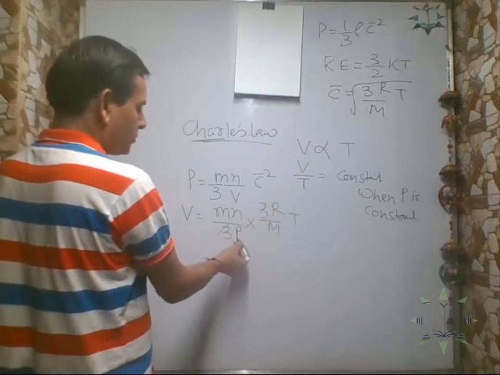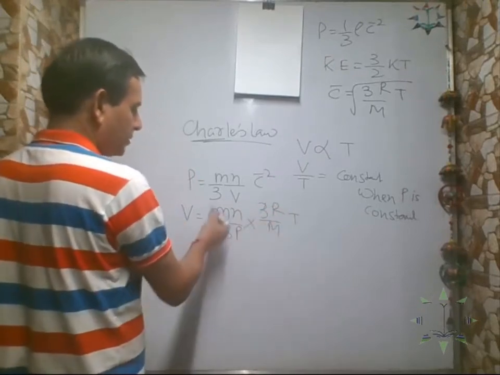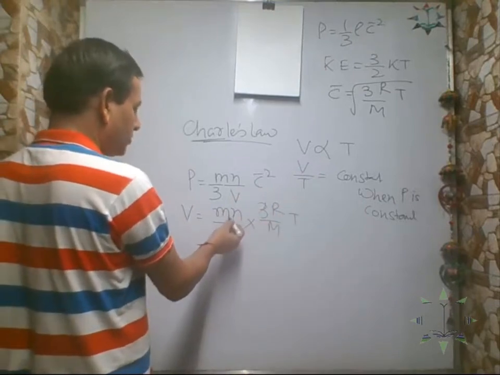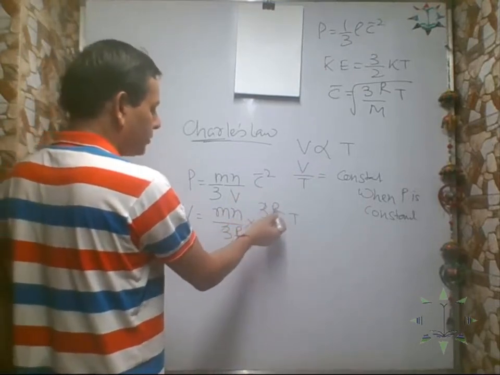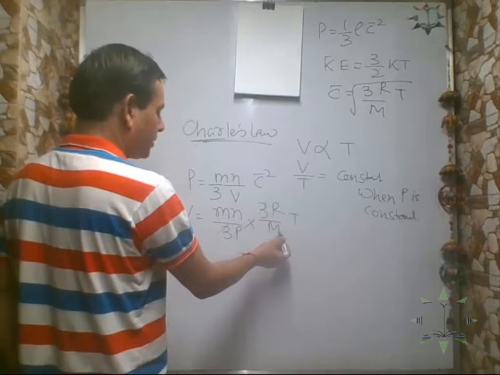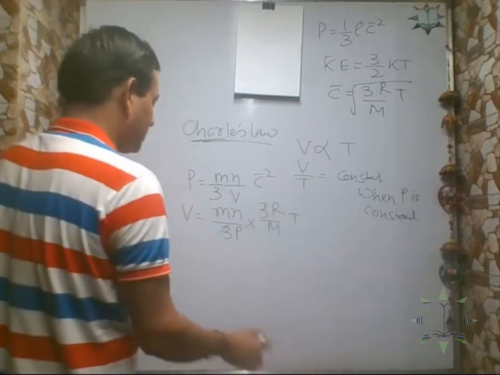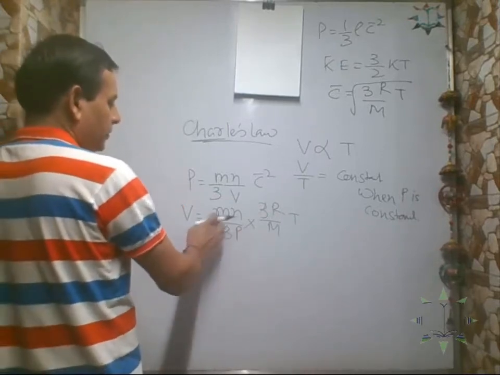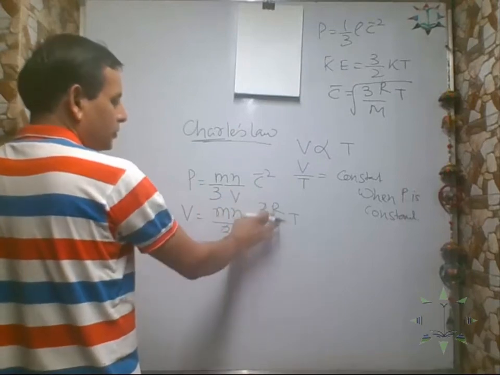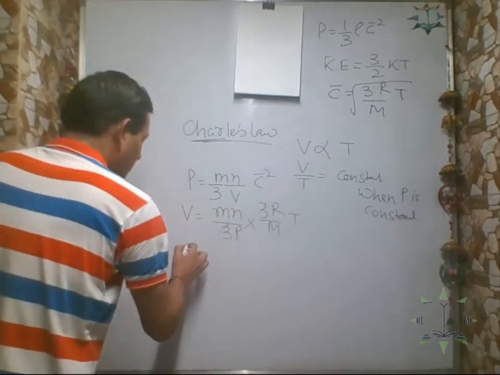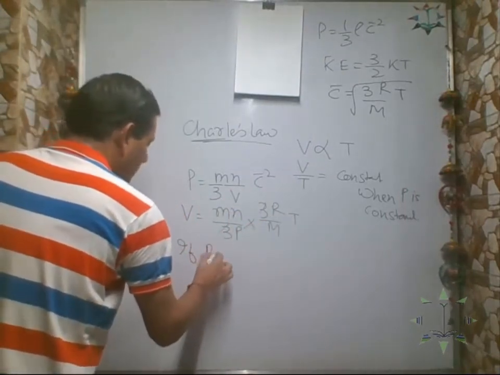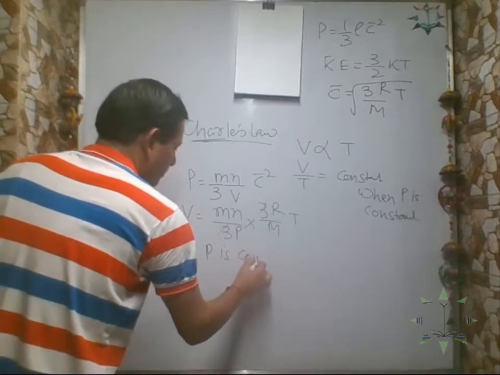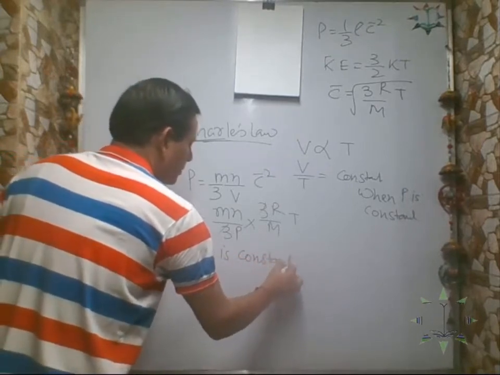If pressure is constant, then the rest of the terms, like mass of each molecule, number of molecules, universal gas constant, and molecular weight of the gas, are everything constant. If P is constant, then the entire thing is constant except T. So what is the only variable thing?